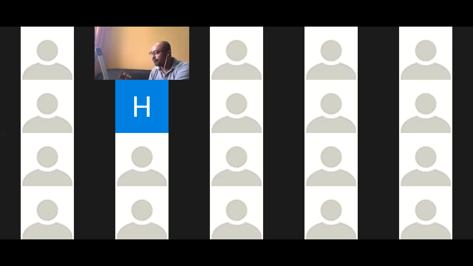Cumulative frequency of the preceding class, Adisri, what will it be? 40. Good. Now any confusion? No, sir. Okay. It will be 40. Frequency of the median class is 36 and width of the class is 10.